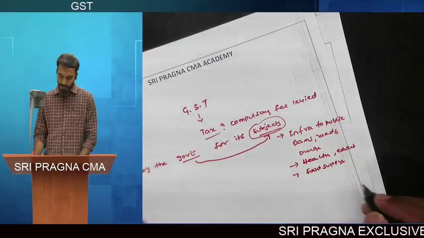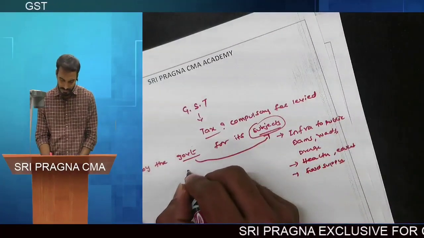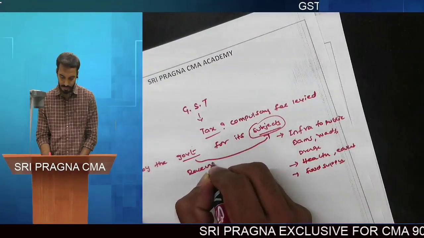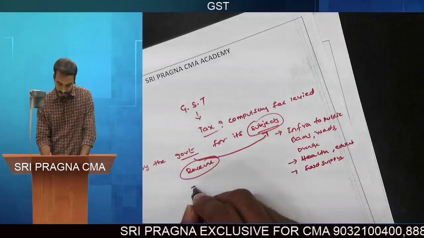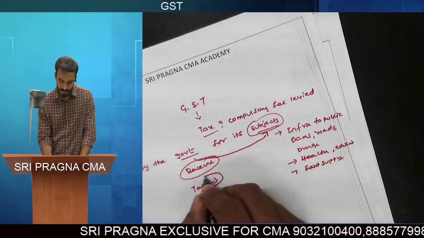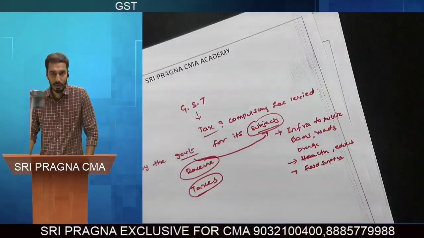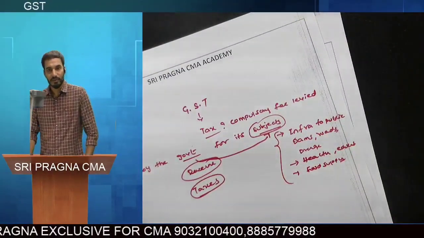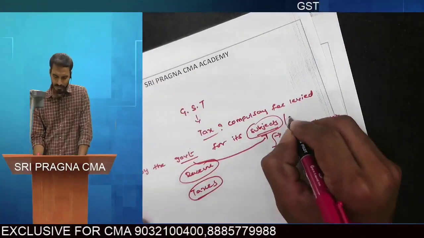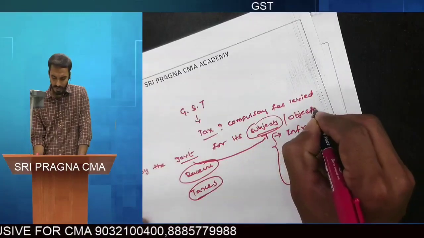In order to provide these subjects, the government requires revenue. The government gets its revenue through taxes, in order to facilitate all these subjects of the government. So they may be called subjects or objects of the government.